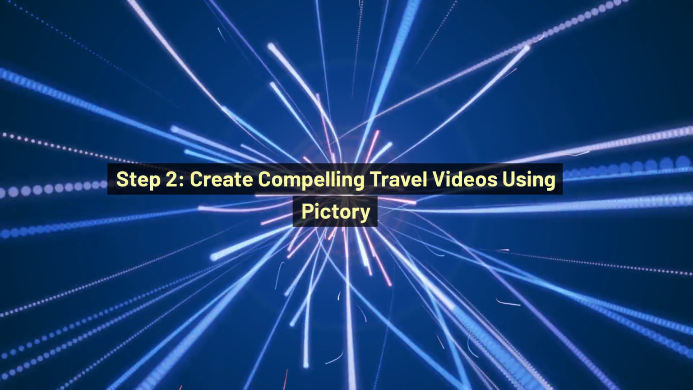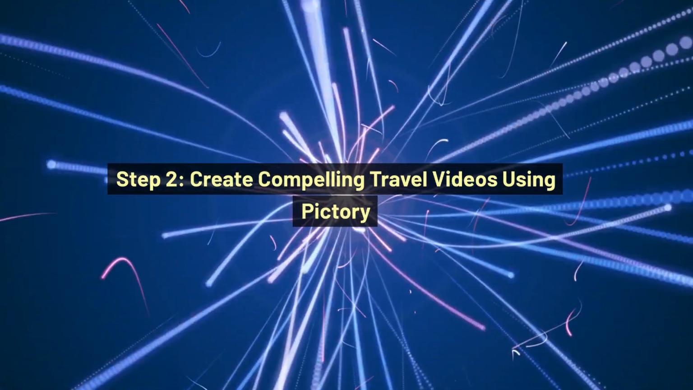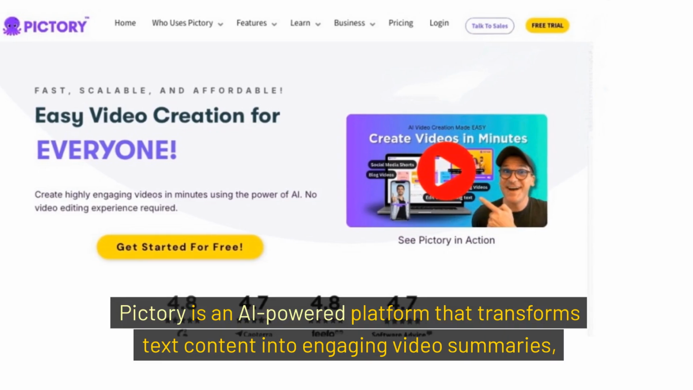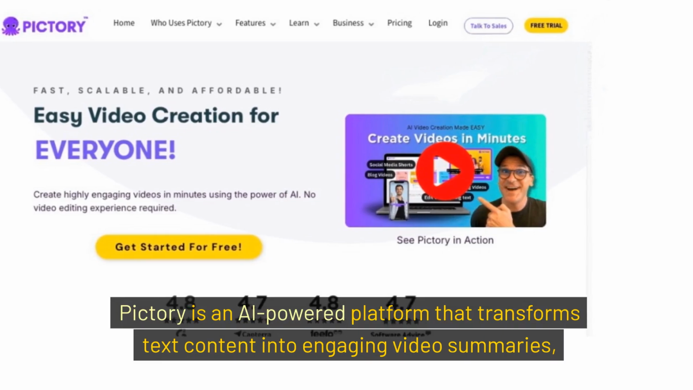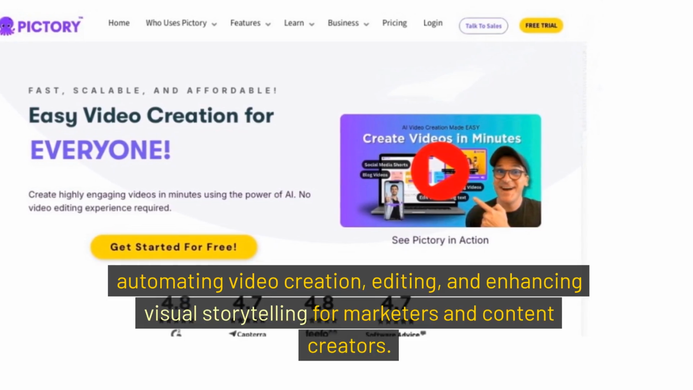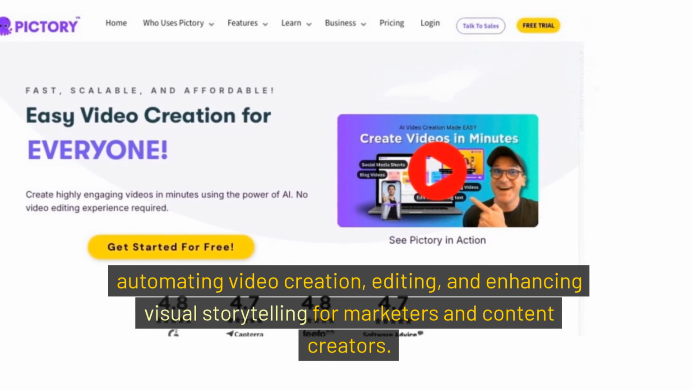Step 2. Create compelling travel videos using Pictory. What is Pictory? Pictory is an AI-powered platform that transforms text content into engaging video summaries, automating video creation, editing, and enhancing visual storytelling for marketers and content creators.